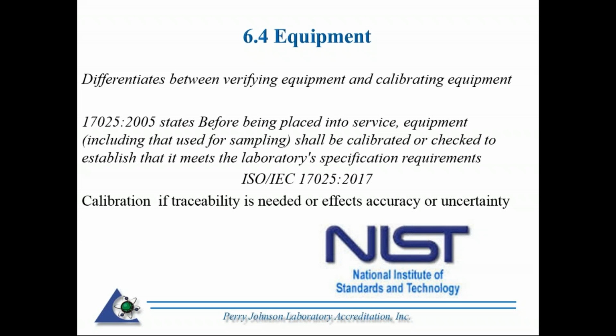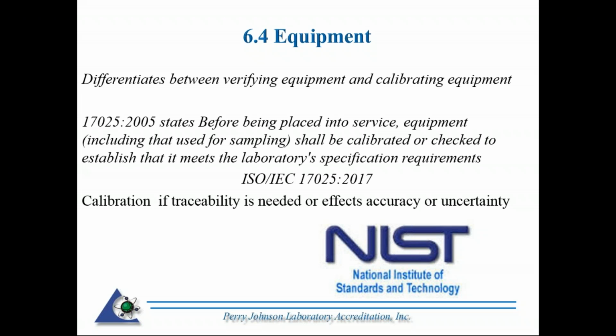Section 6.4 is equipment. Pretty much everything is intact. You still have to, of course, have appropriate equipment to do the testing and calibrations. You have to maintain records of your equipment. Probably the key difference between 2005 and 2017 is it differentiates between when you have to verify equipment and when you have to calibrate equipment.